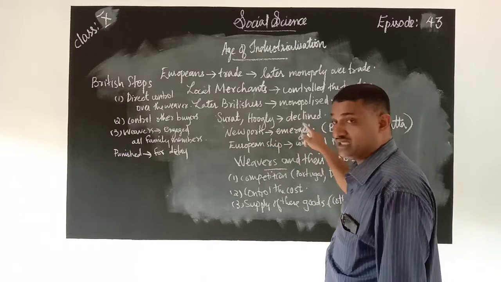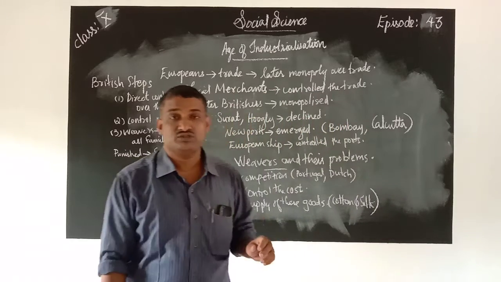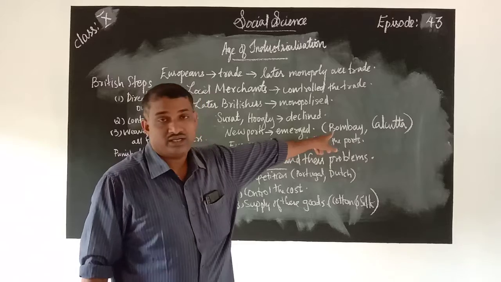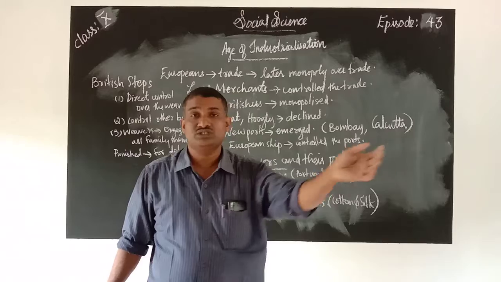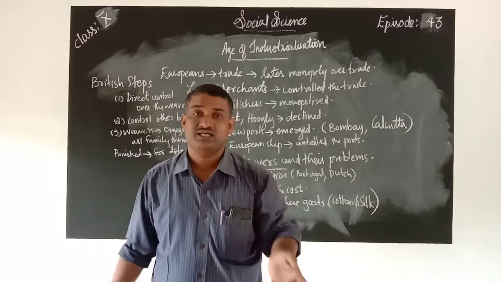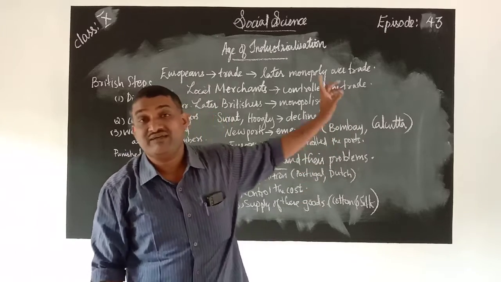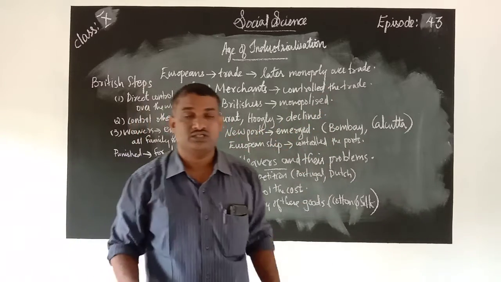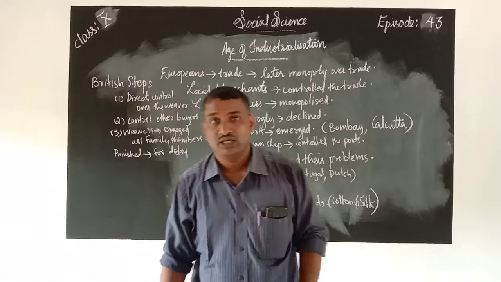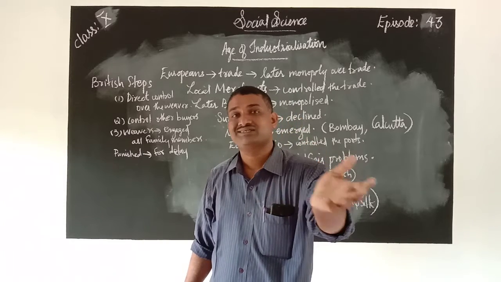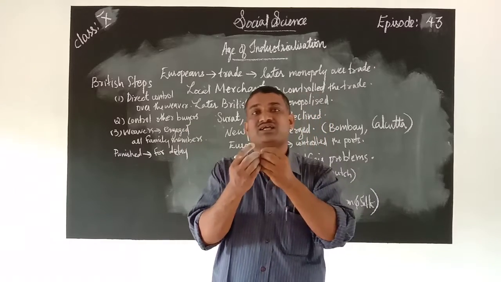So the Britishers decided to establish new seaports. They established new seaports at Bombay and Calcutta, so that the Europeans would come to Bombay and Calcutta, where the Britishers monopolized that trade, and all people would come to Bombay and Calcutta only. At the same time, Surat and Hooghly totally declined, as Europeans were not reaching Surat and Hooghly. So the local traders who started that business in Surat and Hooghly lost their influence.